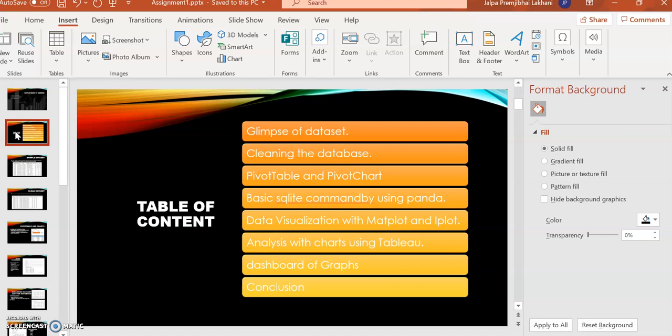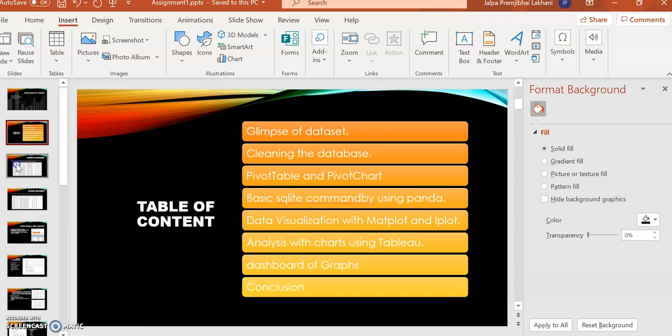Next is analysis with charts using Tableau. Tableau is one of the best platforms. It gives visualization to our dataset by using different kinds of charts and various new features. Next is the dashboard of graphs, in which I will show you all the charts that I created in Tableau, and we can analyze the result and summarization of our dataset.